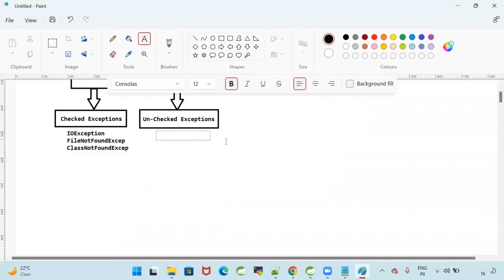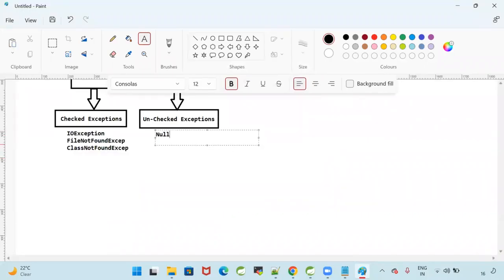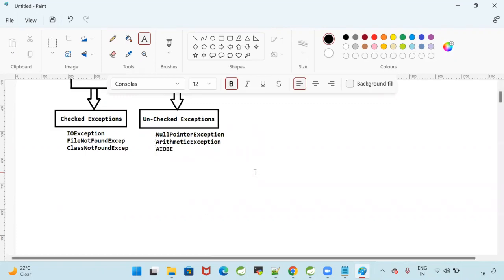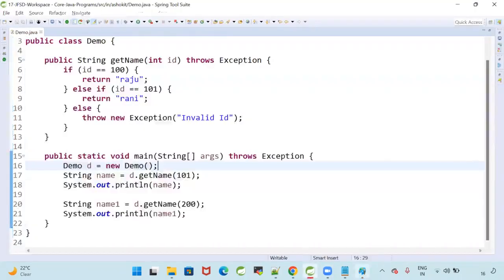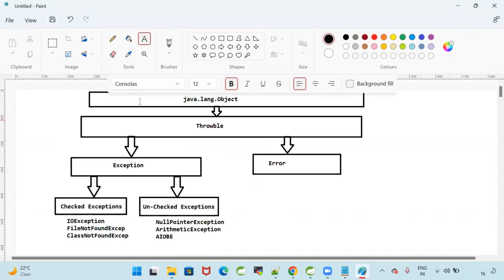NullPointerException comes under unchecked exception. ArithmeticException comes under unchecked exception. And RuntimeException, ArrayIndexOutOfBoundsException also comes under unchecked. Why is ArrayIndexOutOfBoundsException an unchecked exception? It will occur at runtime.